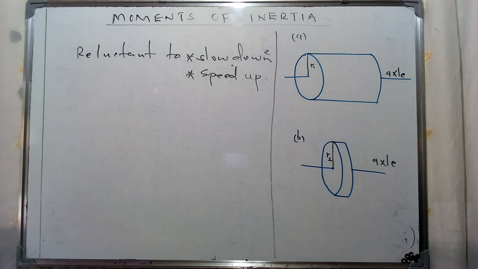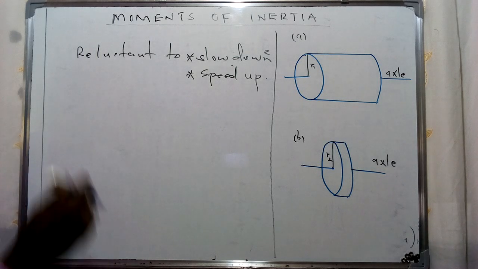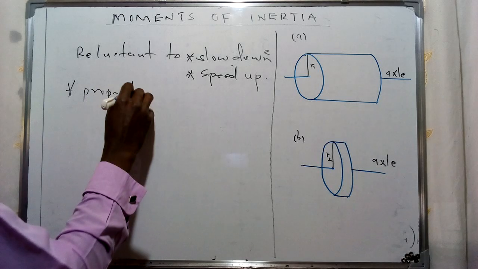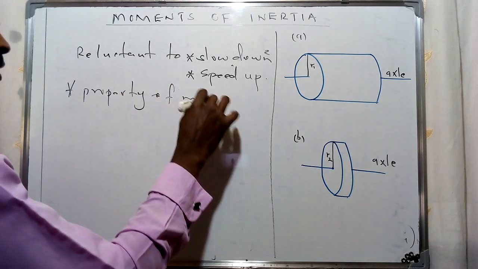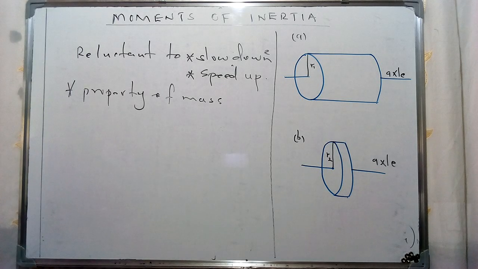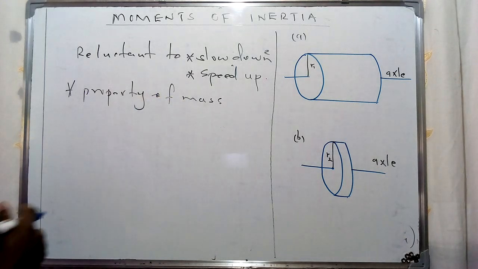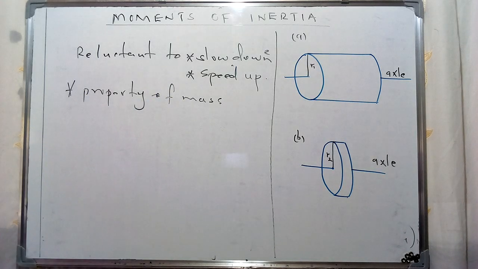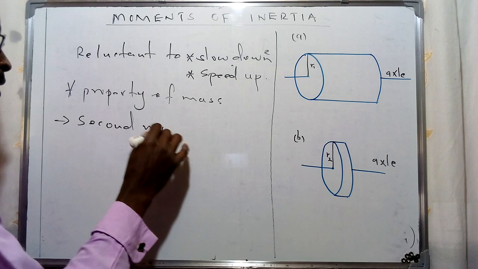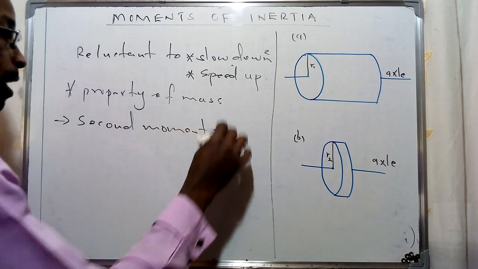Now, this is a property of mass and can be defined as a second moment of mass. Apart from the concept of moment, where I talked about the force, fixed position and rotation, the moment of inertia is a property of mass, given as a second moment of mass.